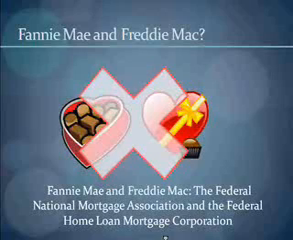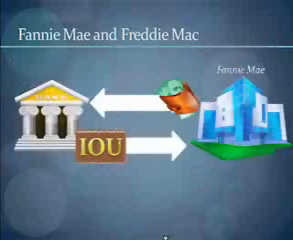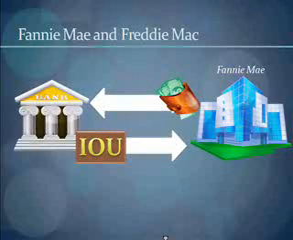Well, let's take a very simple example here. We have a person who wants to buy a house. So they get a loan from the bank, and they give the bank basically an IOU. I'll pay you back later. It's basically what they're doing. The bank turns around and sells this IOU to Fannie Mae and Freddie Mac.